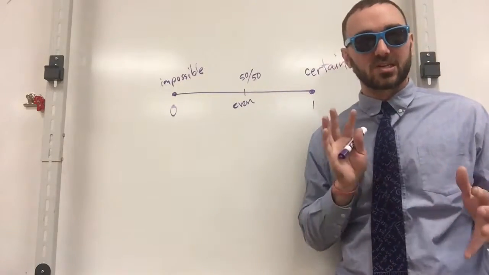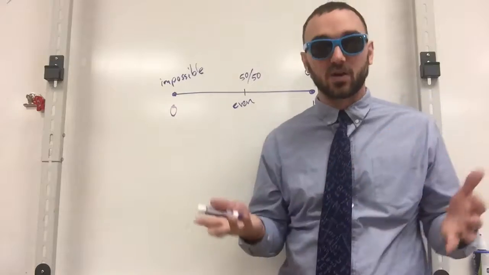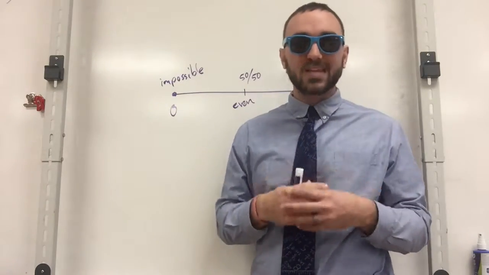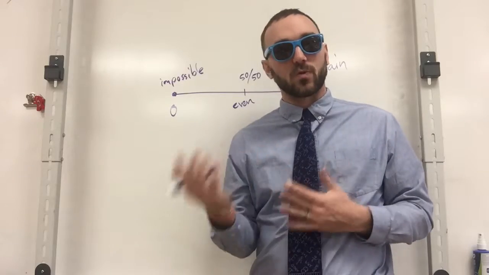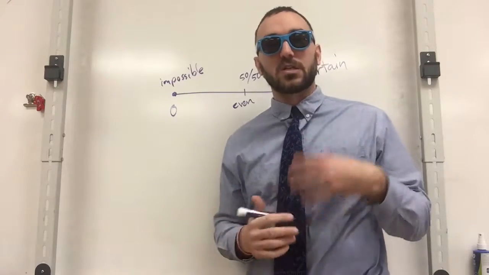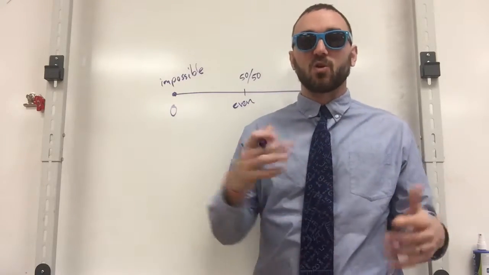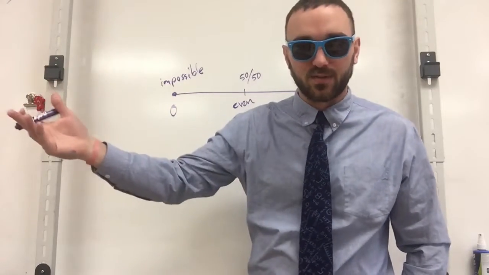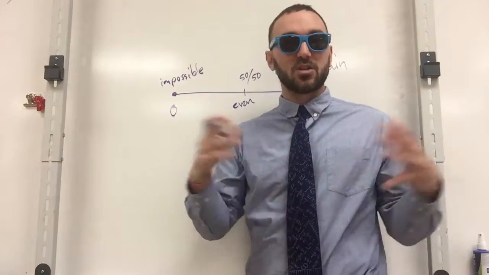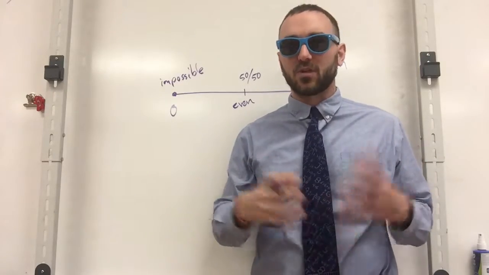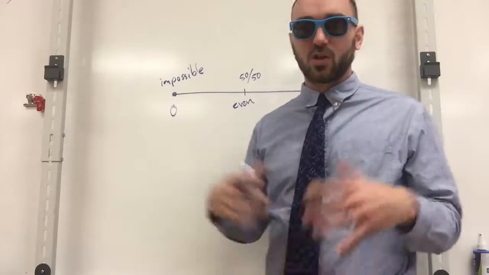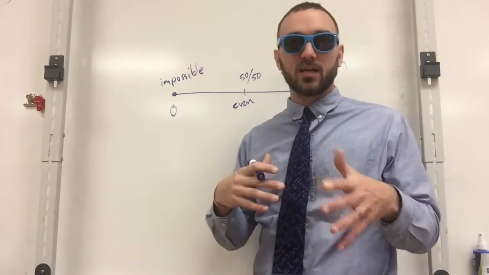Now, we're going to be discussing here in a little bit the difference between experimental probability and theoretical probability. We're going to base a lot of what we do in stats off of theoretical, with the idea that if we do experimental enough times, we're approaching the theoretical probability of a certain event. So let's continue on. We're going to start talking about different notations that we're going to use and just run down the basics. And we're going to get into something called the law of large numbers, which is pretty sweet.